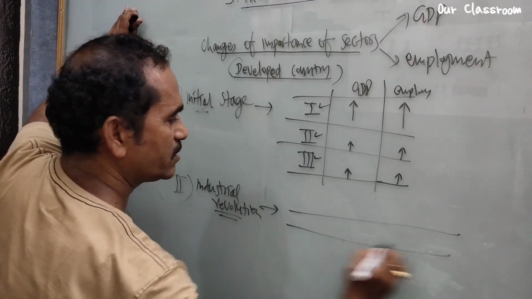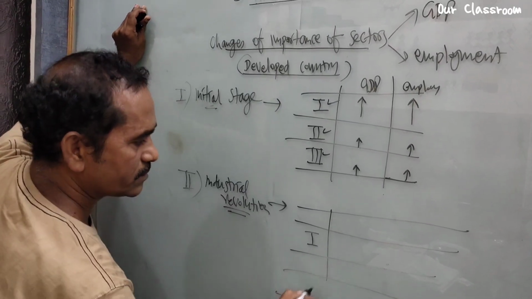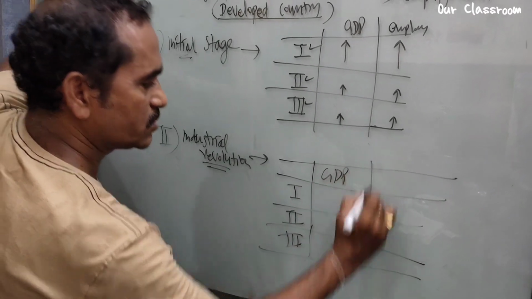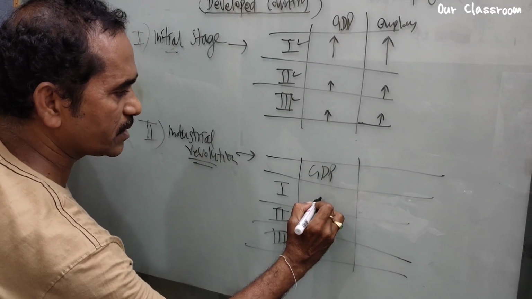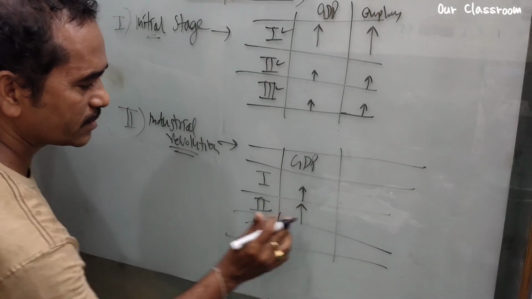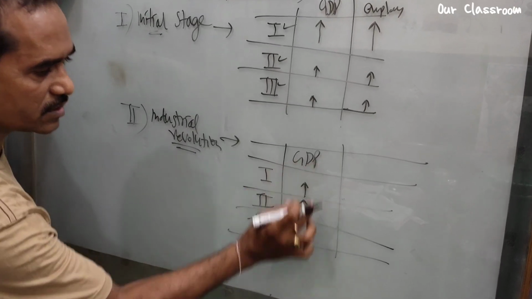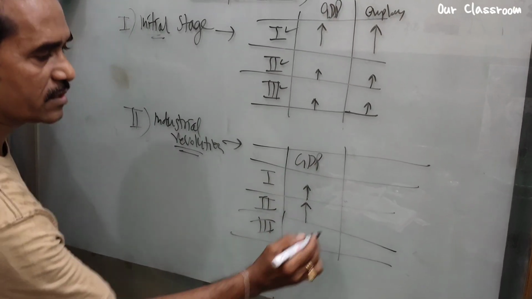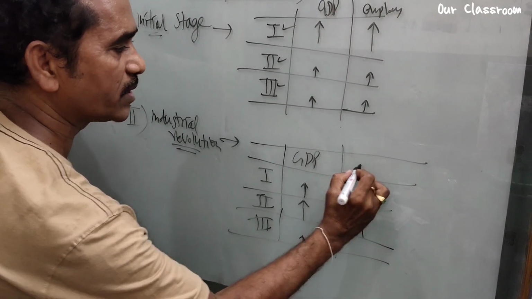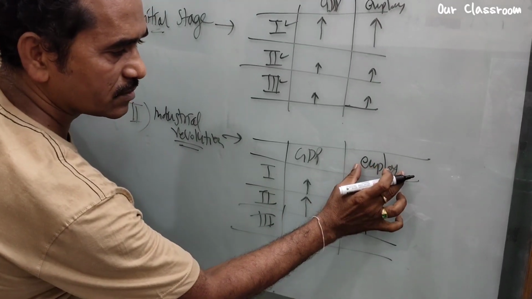Take the same one. It is first sector, second, third. So here it is first, GDP. GDP is a little bit down here, and the industrial contribution to the economy is increased here, a small portion. Here also the same pattern. Why do we see the same pattern here? Employment. So the working people, the workers.